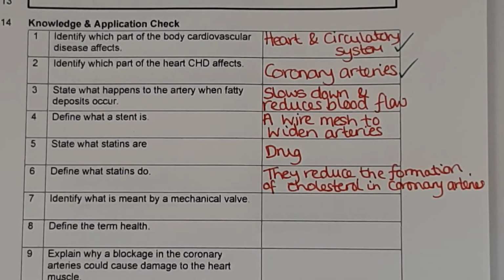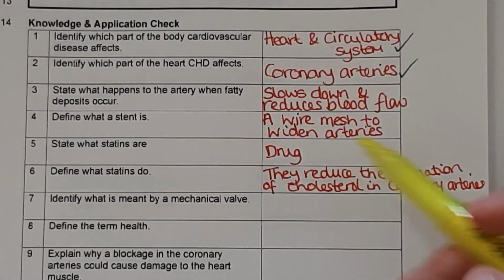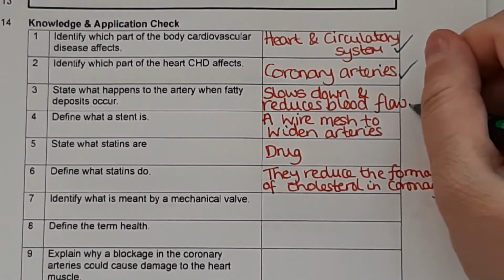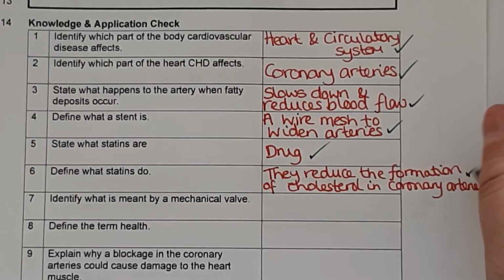So they reduce the formation of cholesterol or fatty deposits or plaques in the coronary arteries, or just the blood vessels is fine. So if you've written about reducing the cholesterol in general, you will get that mark. So do make sure you're ticking these as you go or correcting them as you go.